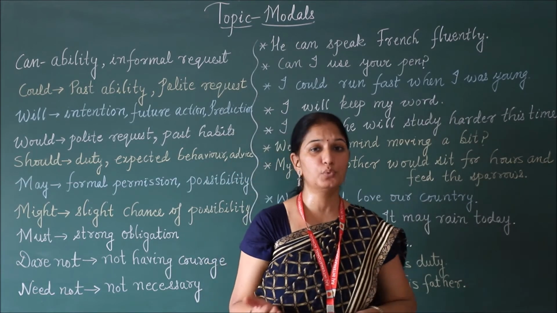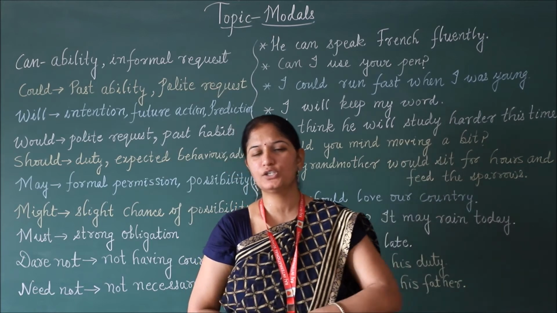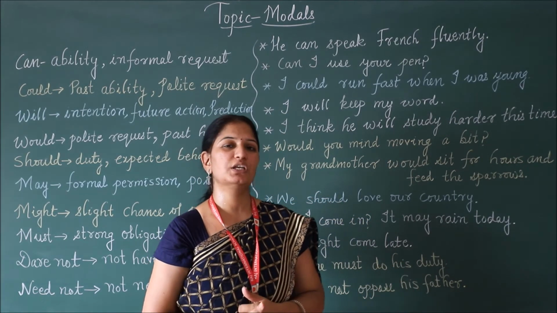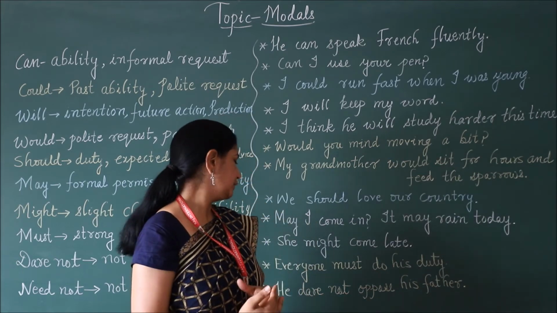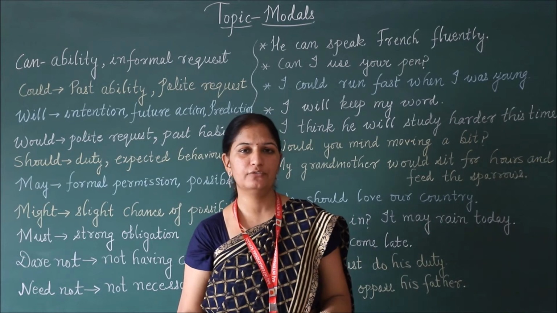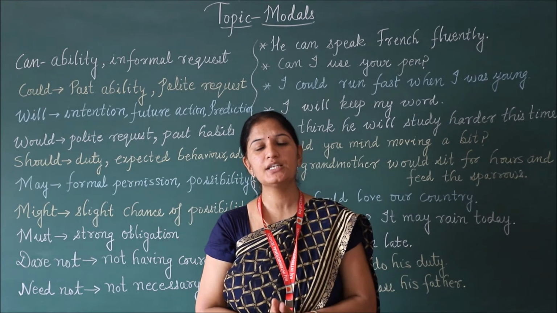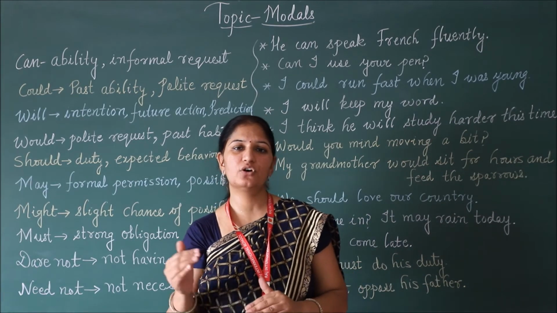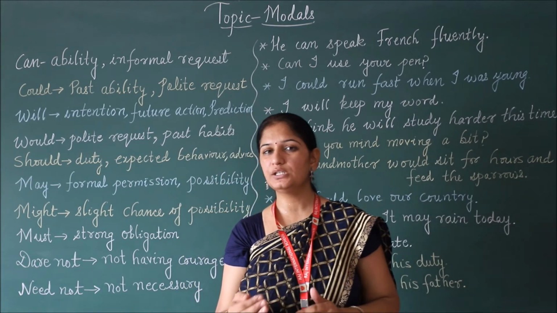So he dare not oppose his father. Most of the boys, they dare not oppose their fathers. So in that case we can use dare not. Next is need not. When there is no requirement. For example, there is no rain outside, so you need not carry any umbrella. So such kinds of examples are related with need not.